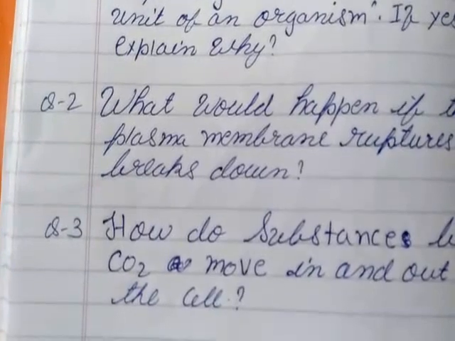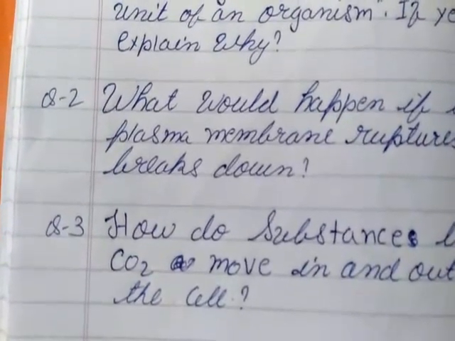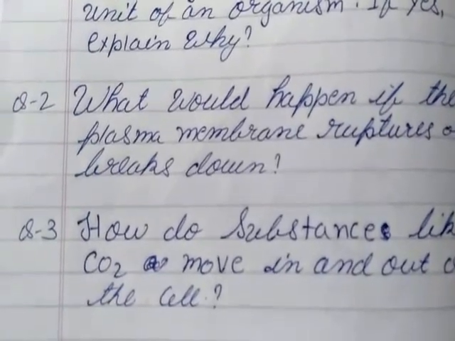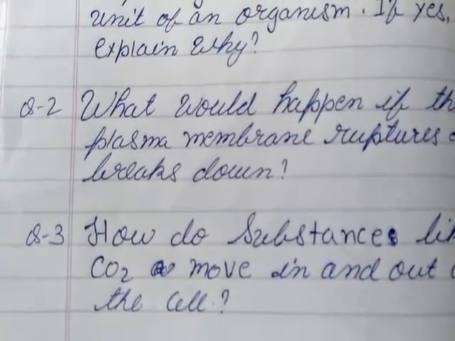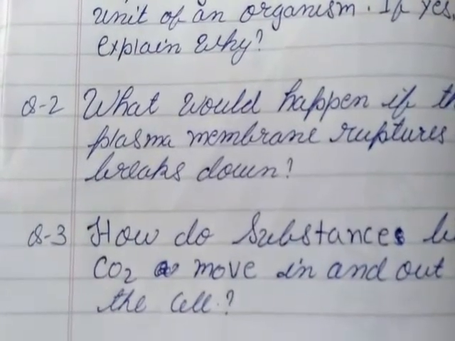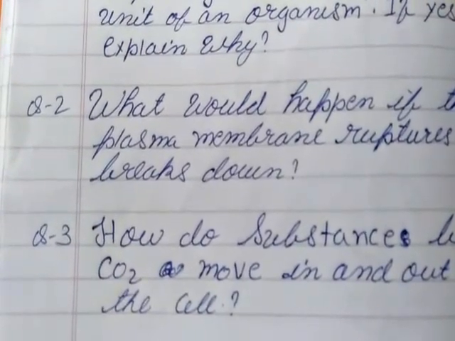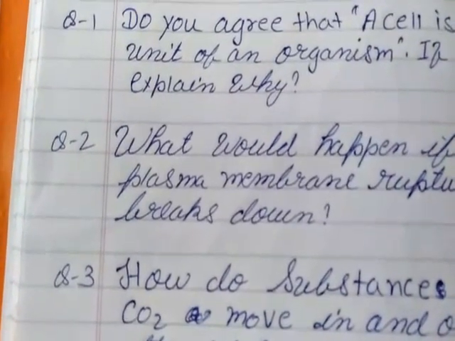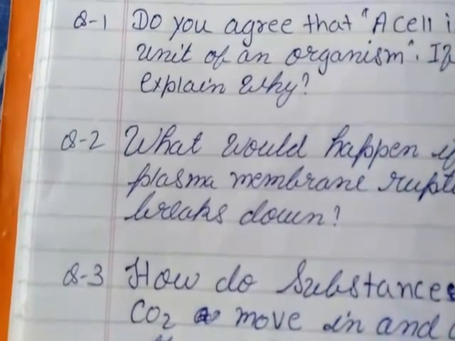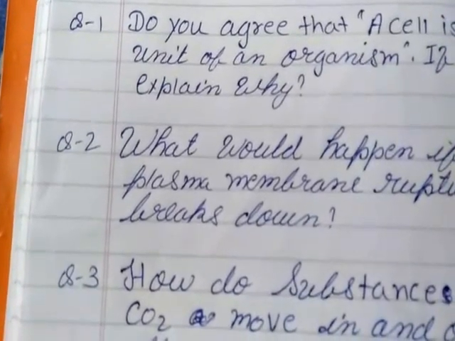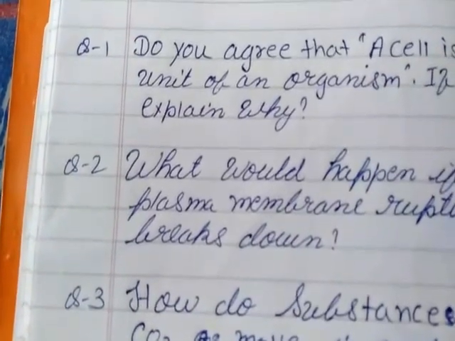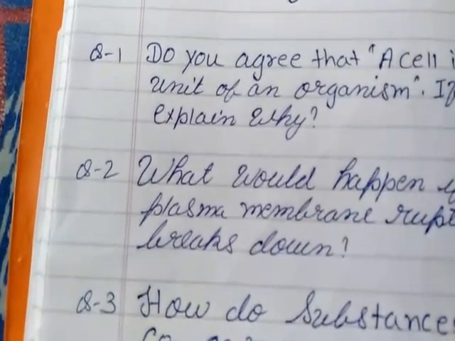So if the plasma membrane ruptures, then what will happen? The plasma membrane is also a selectively permeable membrane, and if the selectively permeable membrane breaks down, then what will happen? All the chemical composition, or the internal content of the cell, will be lost, and it will not be able to perform its basic functions, and automatically the cell will die.